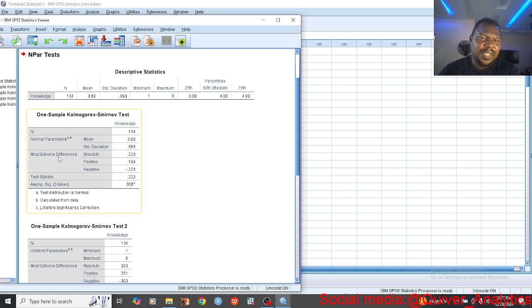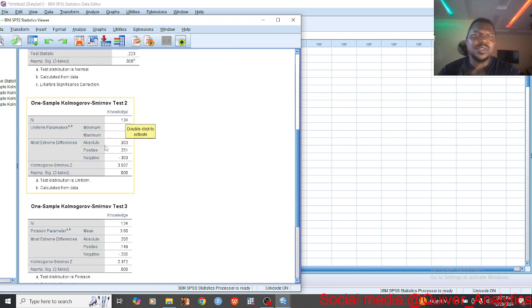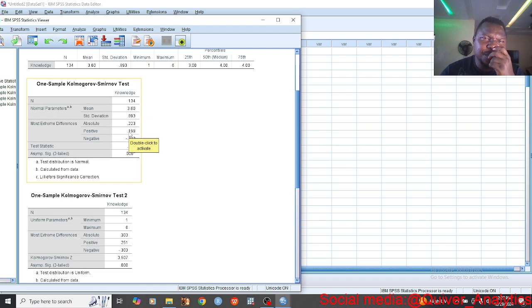So this is the descriptives and the quartiles: the mean, and the standard deviation, which is 3.6. Now, the One-Sample Kolmogorov-Smirnov test, this is test one for normal distribution. The p-value is 0.0. You can see these are the most extreme differences.